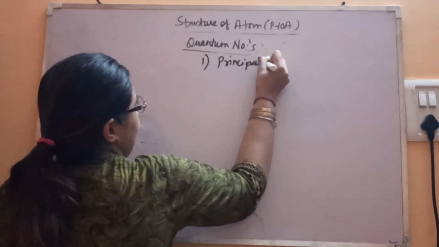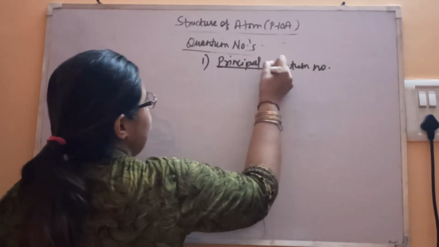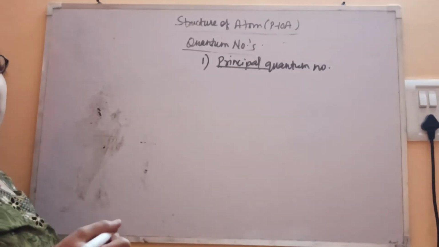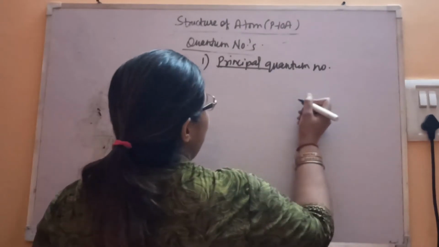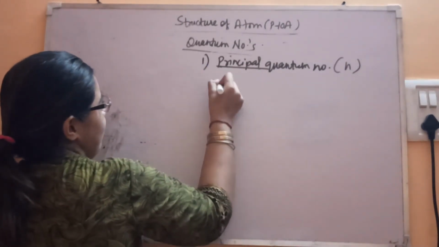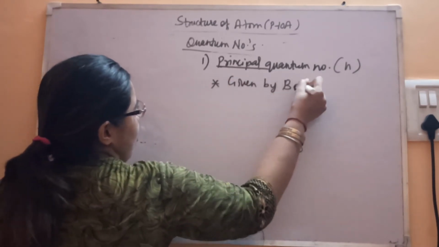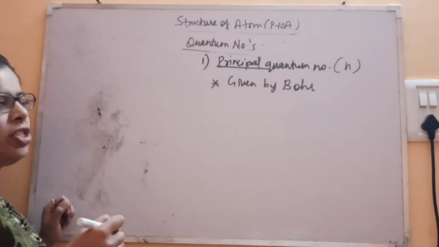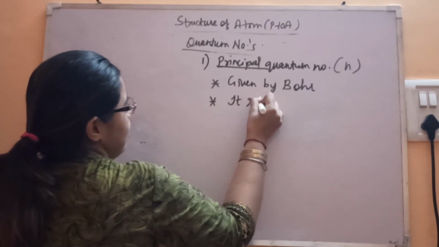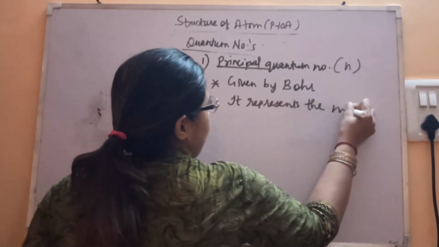Principal quantum number. As the name is principal, we know the principal of the school, it's the head. So this number is the head quantum number, represented by small n. It is given by Bohr, because Bohr gave the formula for the calculation of energy of the hydrogen atom and like species. It represents the main energy shell.